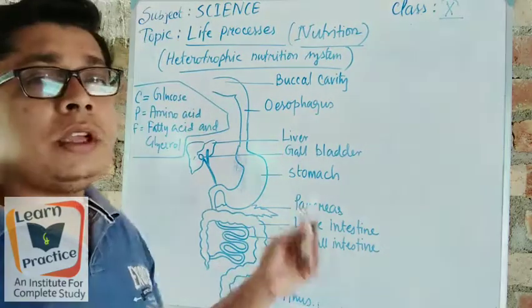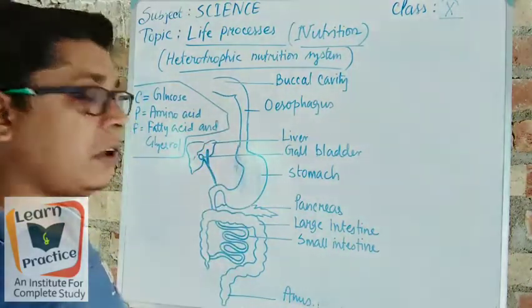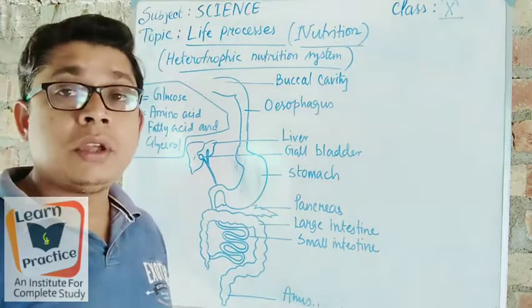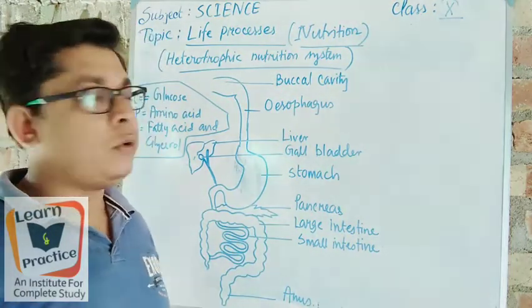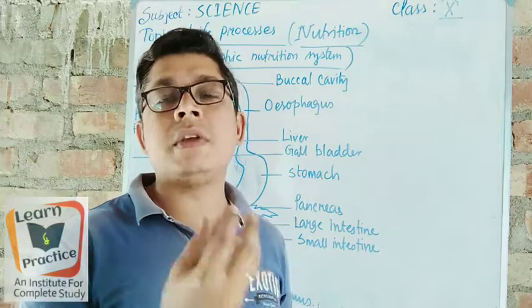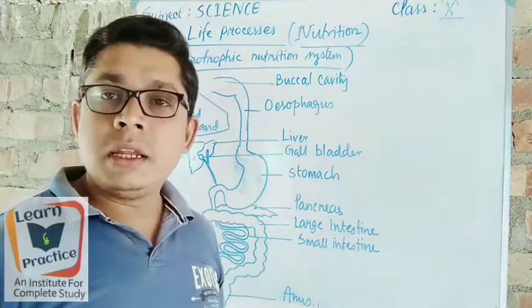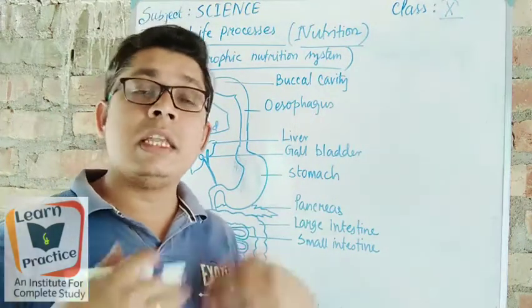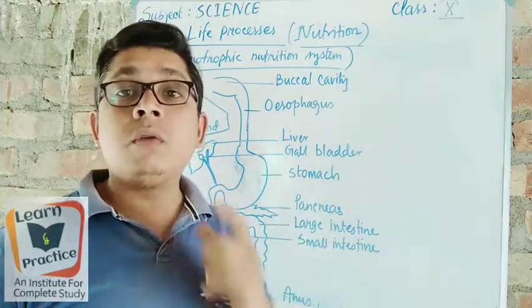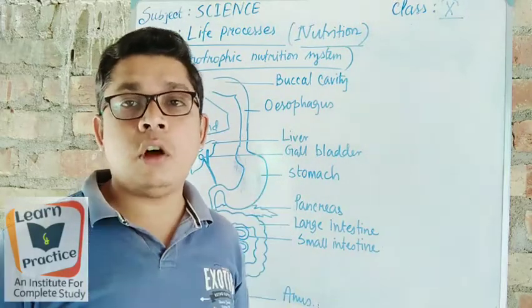So first of all, if we take a diagram of the internal digestive system of a human being, it's a very basic diagram, and this is the ultimate diagram for our digestive system to get the concept in an easy way. When we take food, suppose a lump or piece of any type of food, first of all we put it inside the buccal cavity. If it is liquid, there is no need to break it down, but if it is solid, we have to break it down with our teeth, because there are 32 teeth present.